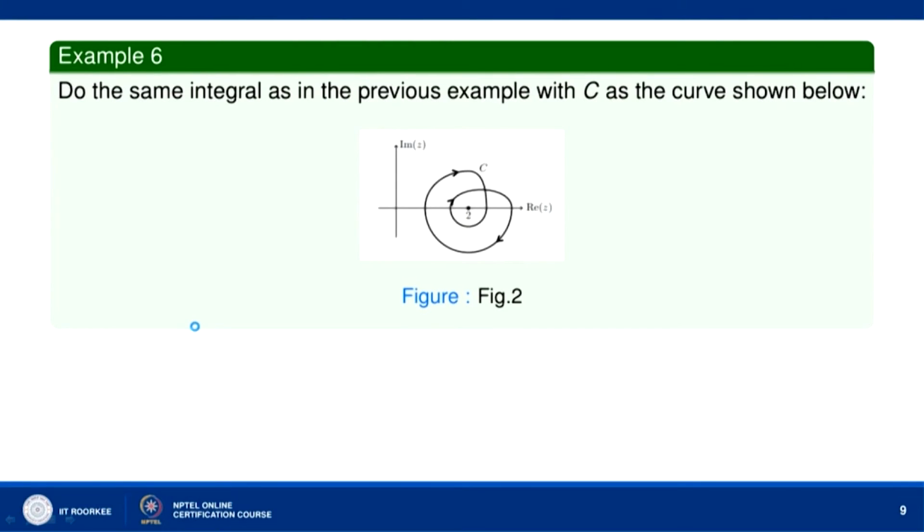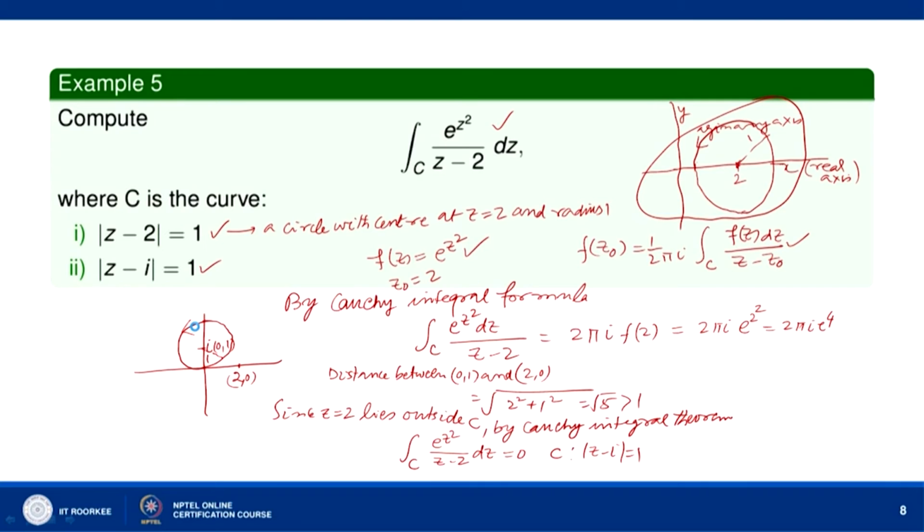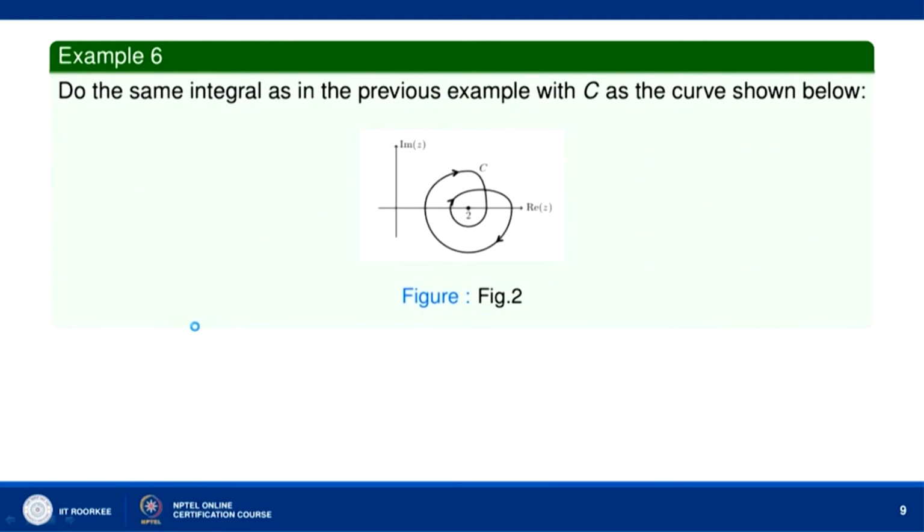Now, let us do one more example here. Let us do the same integral as in the previous example with C as the curve shown below. So, we are again integrating e to power z square over z minus 2, but this time the curve C is different. Let us consider the integral over C of e to the power z square over z minus 2 dz. We are to integrate along C, but C is not a simple closed curve, you can see.